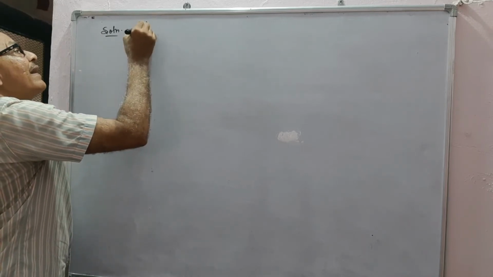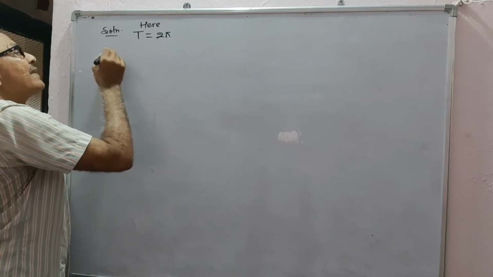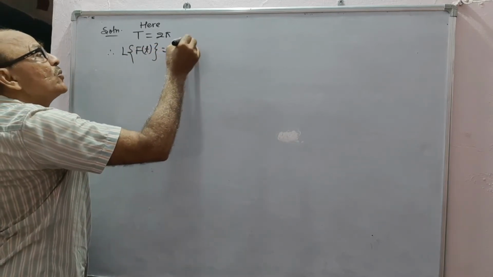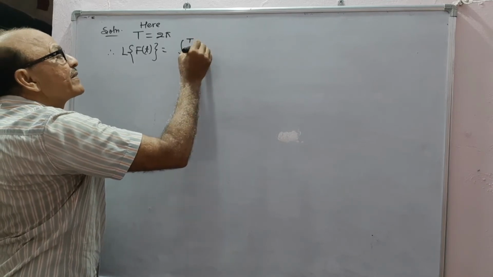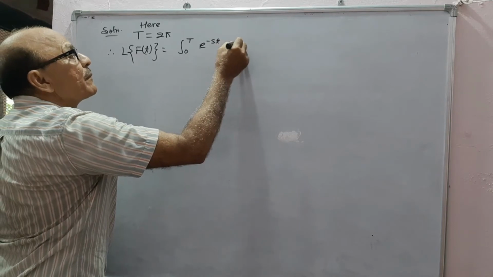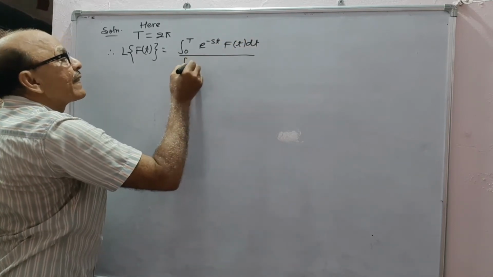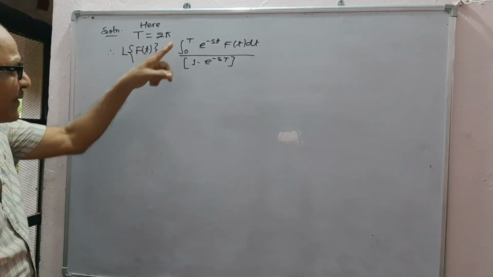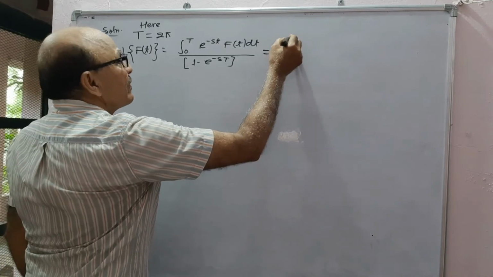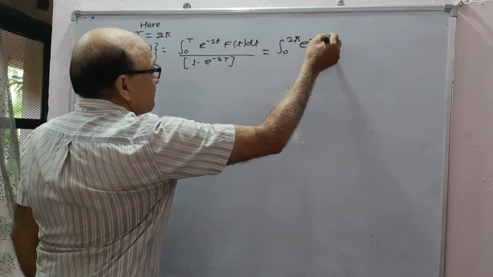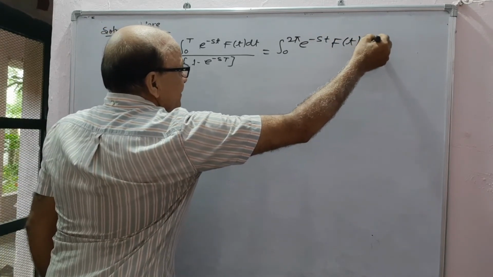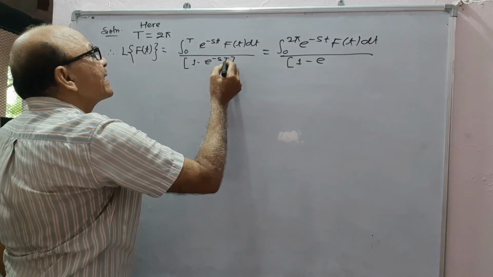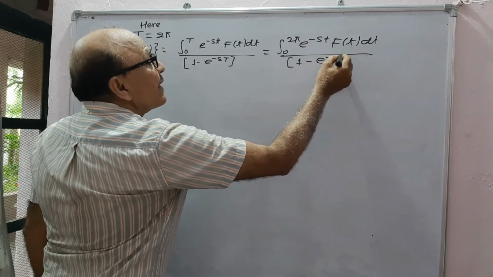Here T is 2 pi, therefore the Laplace transform of periodic function F(t) will be equal to the integral 0 to T of e to the power minus st F(t) dt divided by 1 minus e to the power minus sT. Putting the value of capital T, this becomes the integral 0 to 2 pi of e to the power minus st F(t) dt upon 1 minus e to the power minus s into T. Here capital T is 2 pi, therefore this becomes 2 pi s.